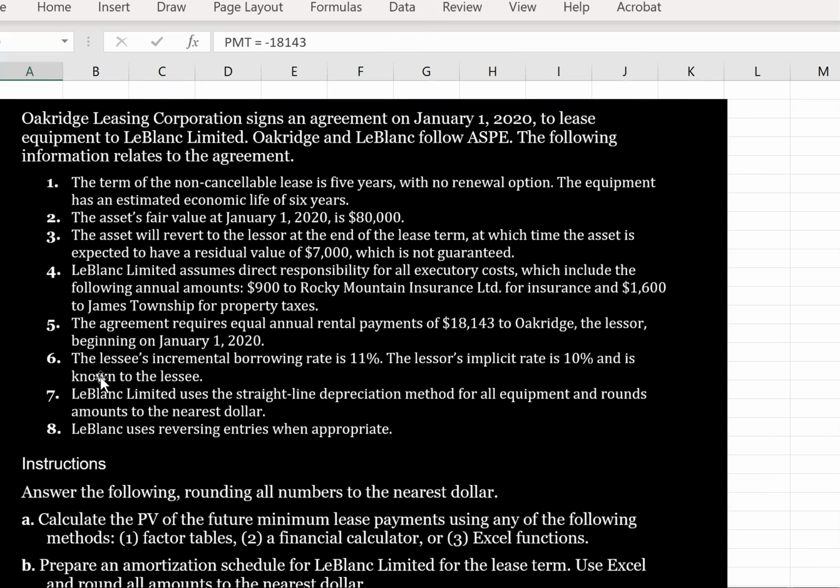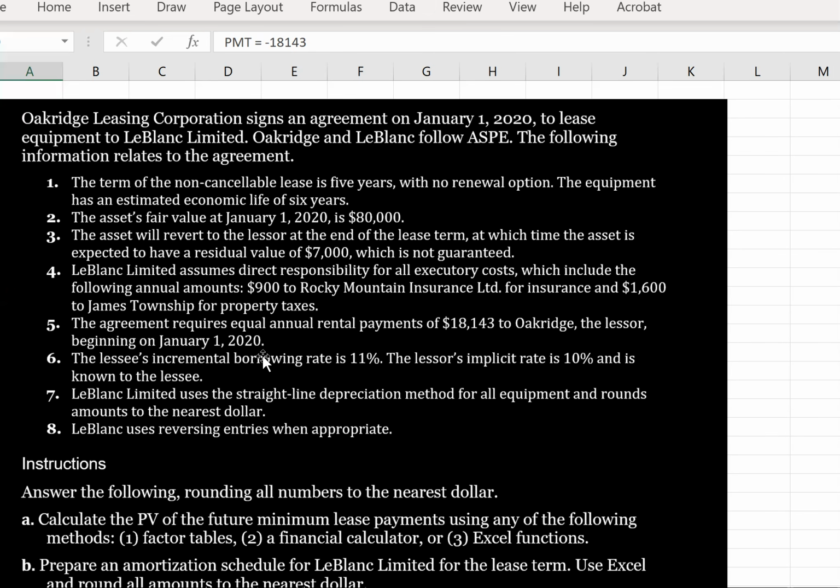So LeBlanc is the lessee, and it says LeBlanc Limited assumes direct responsibility for all executory costs, which include the following annual amounts. But I suppose these amounts are not included, well, they assume direct responsibility. So what that means is that they cut checks directly to these two parties. They're not included in the lease payments. Otherwise it would be that LeBlanc pays Oak Ridge for those executory costs and then Oak Ridge pays them, in which case it would be included in the lease payments.